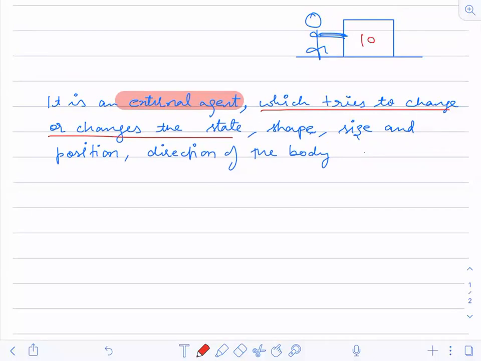Suppose this boy is pushing a 10 kg block. He will be able to push this 10 kg block, so he is actually changing the state of the body. The body was at rest, now he is pushing it. So that's a force. Whatever he is doing, that's a force. So he has changed the state of the body.